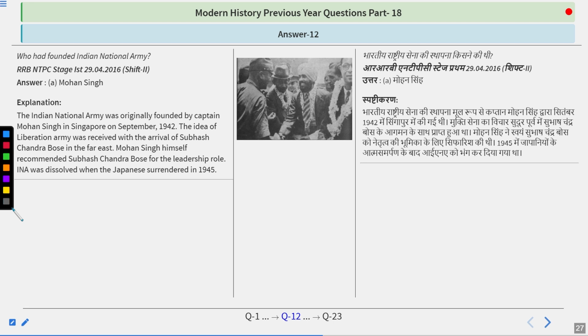When Subhash Chandra Bose arrived in Singapore, which at that time had become a colony of Japan, he reformed and reorganized the Azad Hind Fauj for the second phase, and by that, the Azad Hind Fauj came into being. But later, they had to surrender because Japan got bombed at Hiroshima and Nagasaki, and no help was being provided from Japan at that time.